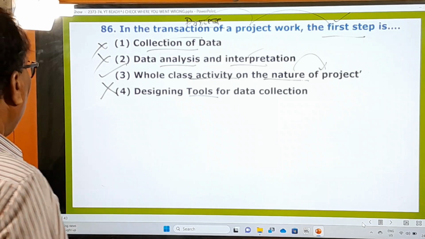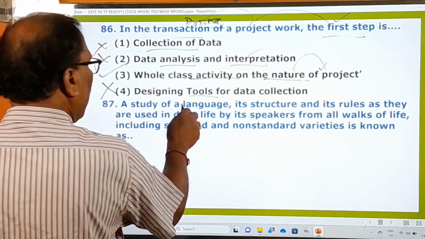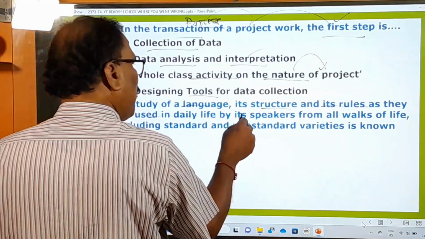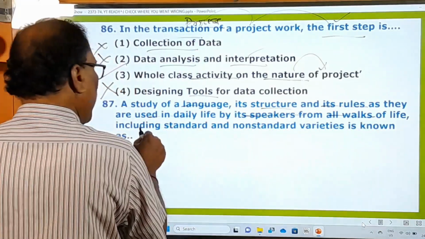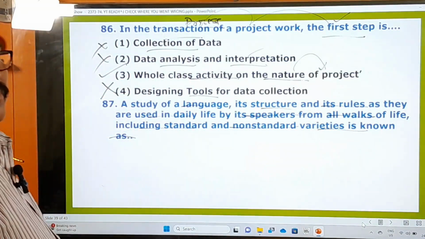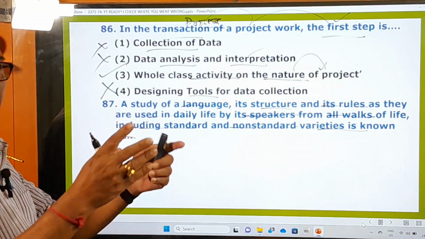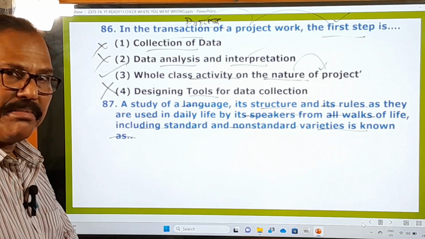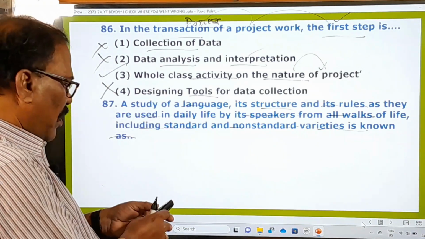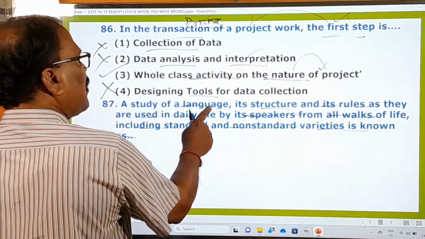Right, you go to the 87th one: a study of a language, its structure and its rules as they are used in daily life by its speakers from all walks of life, including standard and non-standard varieties, is known as. The question is given a little bit lengthy. It is a descriptive question. And here, a study of a language, its structure.